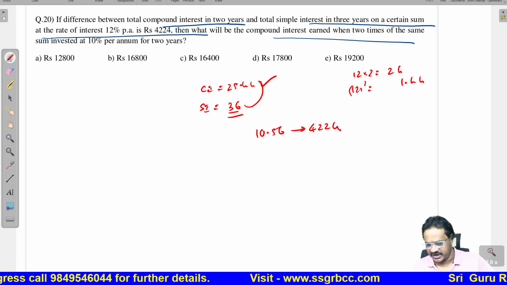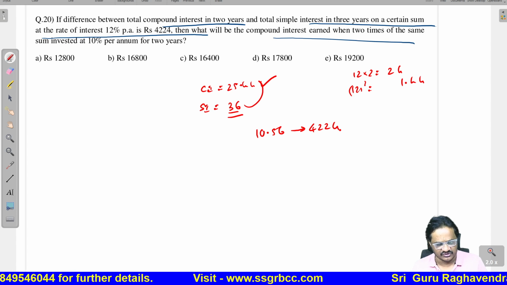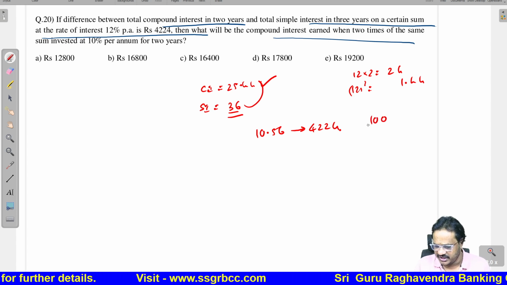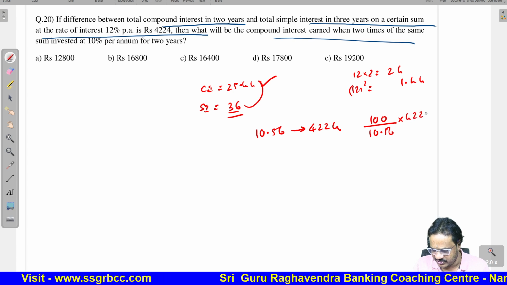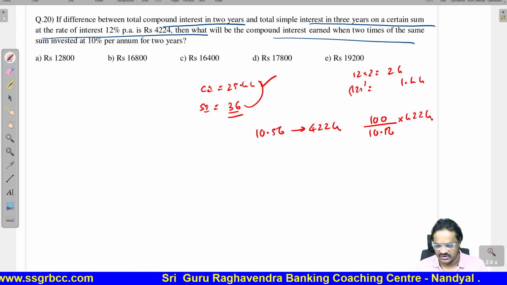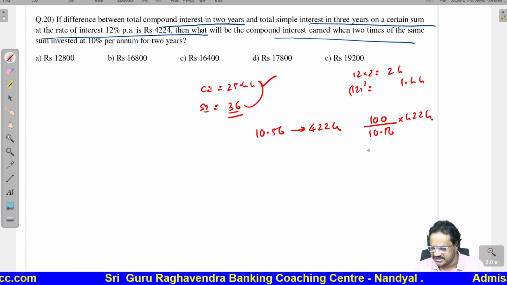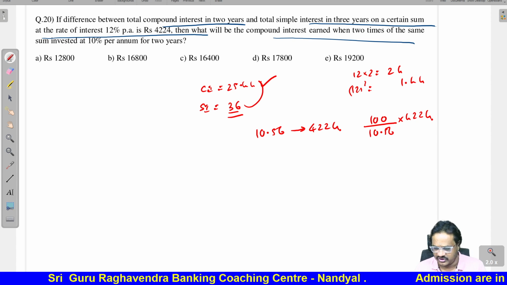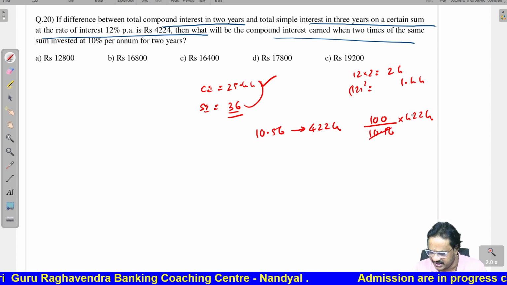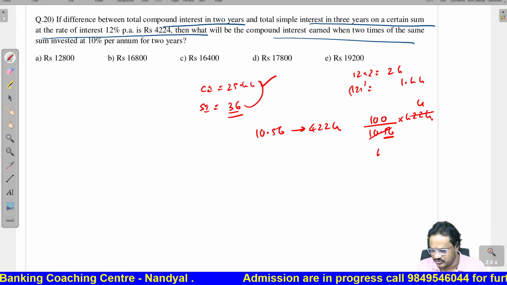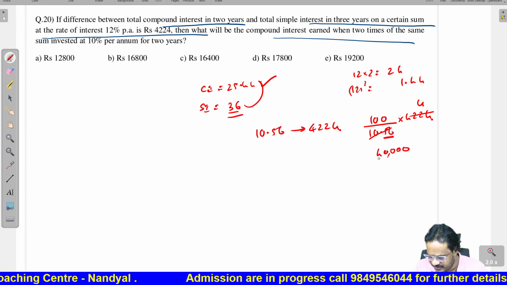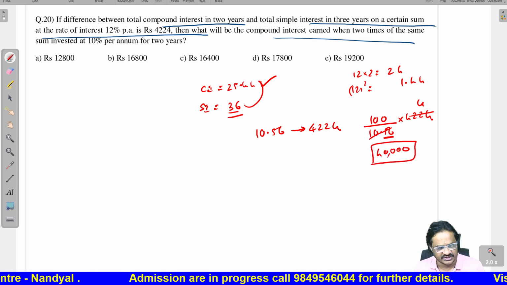The difference is given as 4,224. If 10.56 is 4,224, then 100 will be equal to 100 by 10.56 into 4,224. Now, if you do this calculation, exactly it will go 400. But here there is a decimal after 2 places. So, therefore, the principal is 40,000.